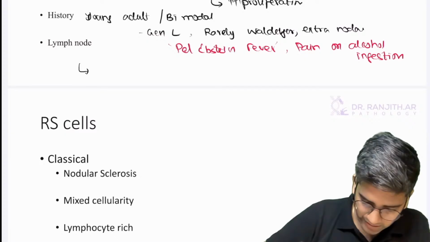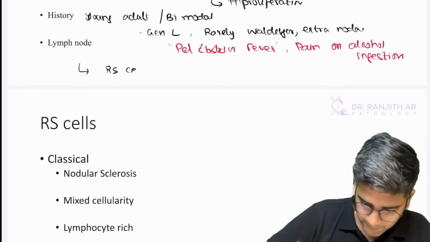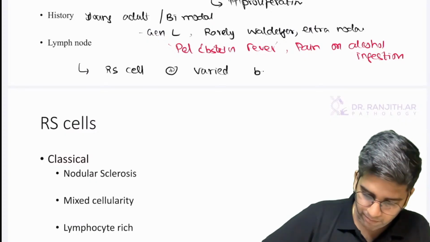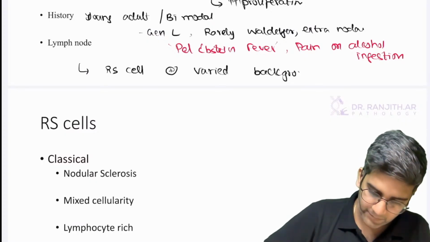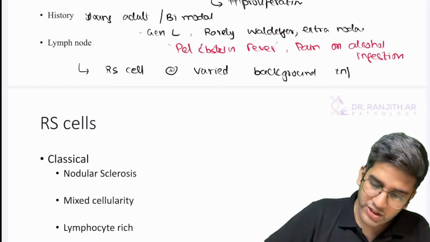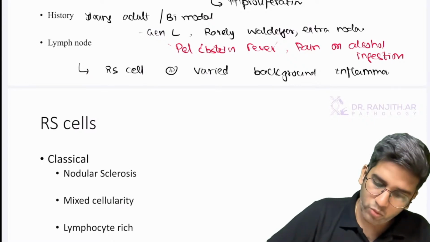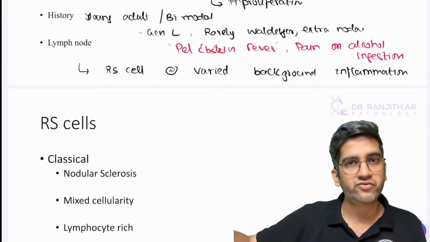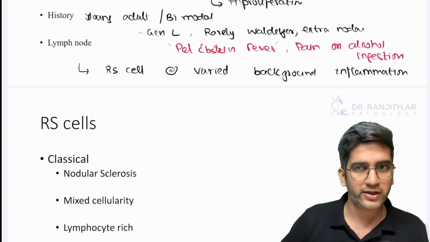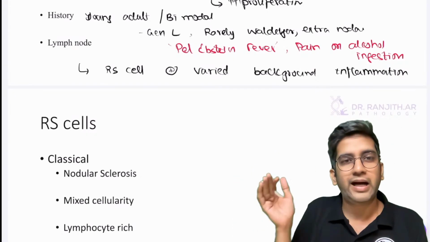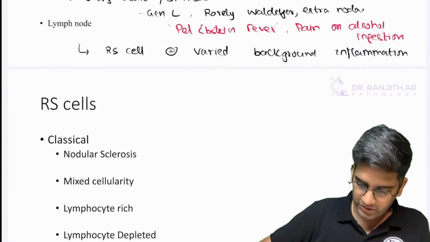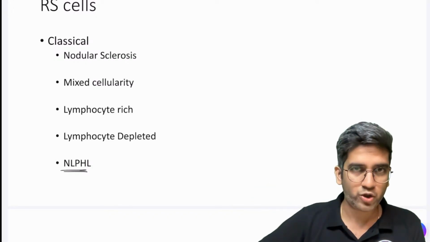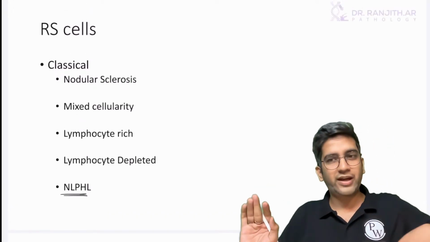In the lymph node, you'll have RS cells plus a varied amount of background inflammatory infiltrate. The background inflammation is very characteristic, in more or less equal quantities to the RS cells. It's not just RS cells; RS cells plus background inflammatory infiltrate tells you this is Hodgkin's lymphoma. Then divide them: I have classical, and I have NLPHL. In classical there are 4 different types, and this is your last one, nodular lymphocyte predominant Hodgkin's lymphoma.